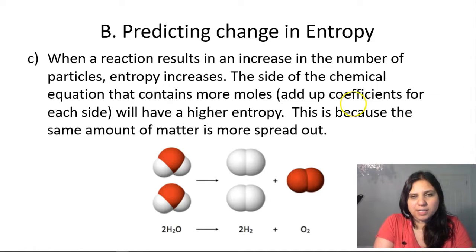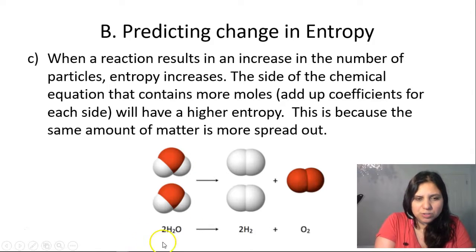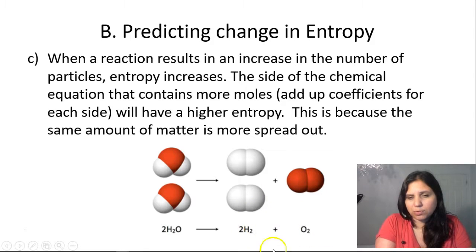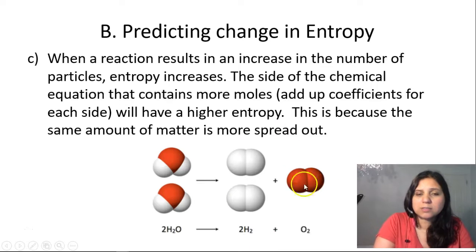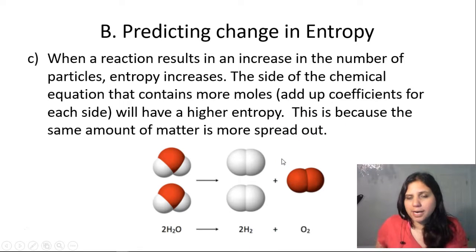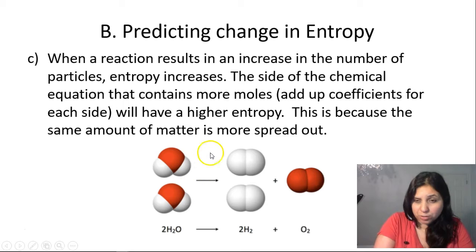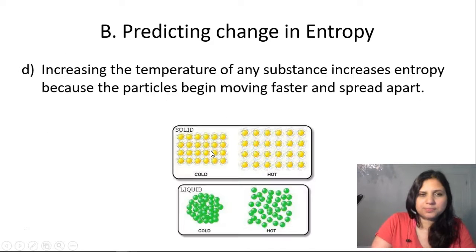So if we're looking at this reaction here, there's 2 moles of water, and on this side there's 2 plus 1, there's 3 moles of whatever. We've got hydrogen and oxygen. We have more particles on the right, therefore on the right we have more entropy, more disorder.